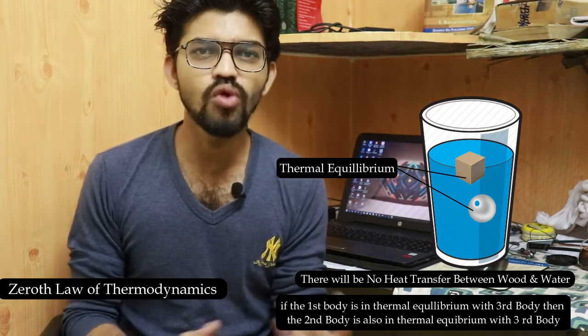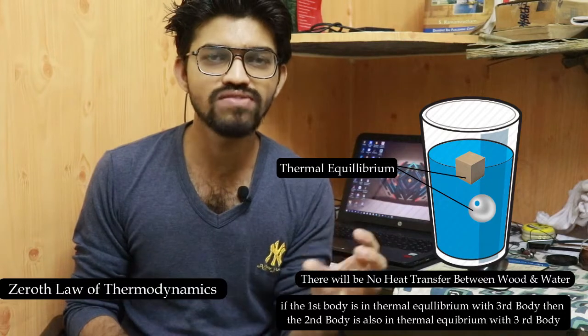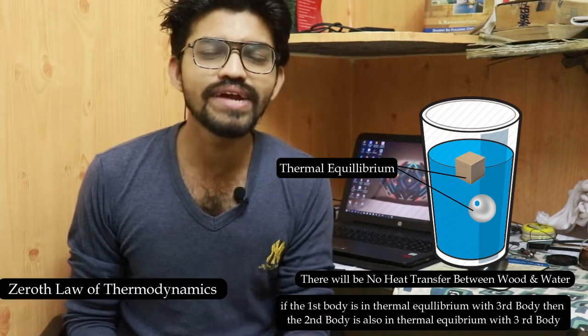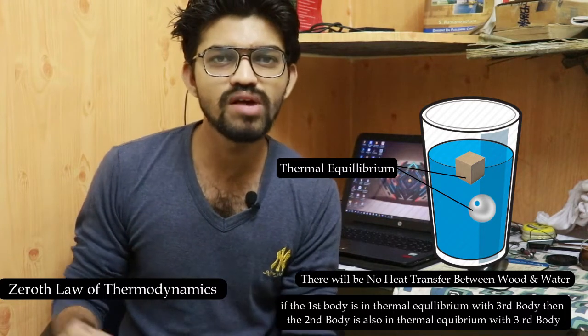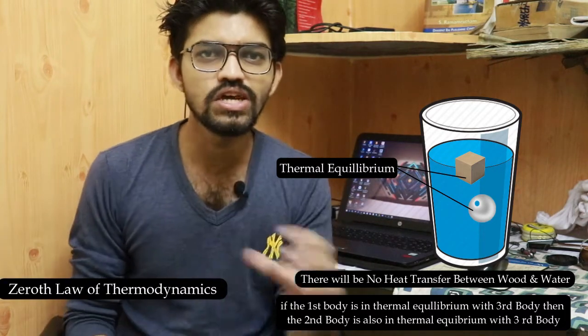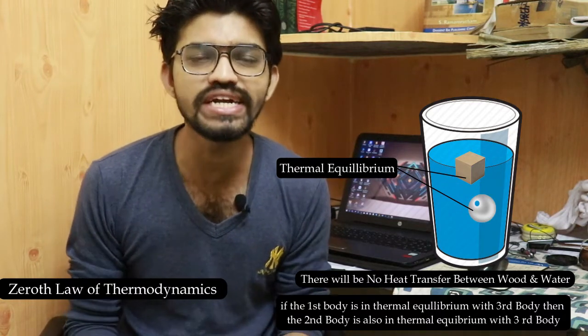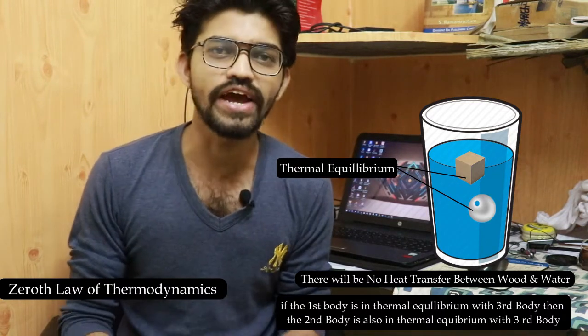If two bodies are each in thermal equilibrium with a third body, then they are also in thermal equilibrium with each other. It means all three bodies are at the same temperature and there will be no heat transfer across the boundary and across the system. So guys, this is the simple and very easy to understand zeroth law of thermodynamics.